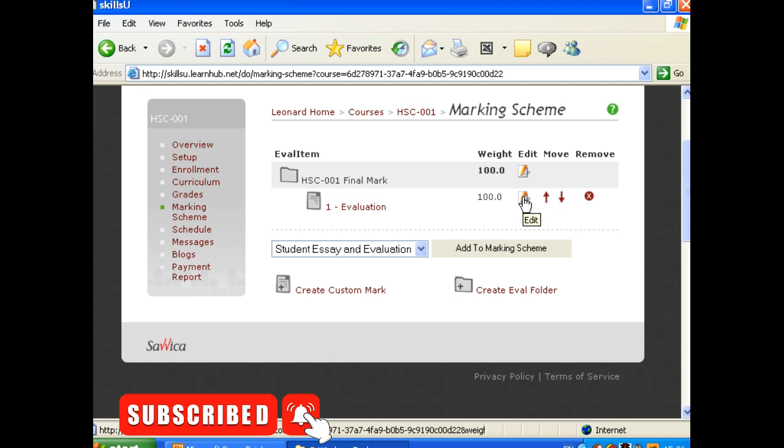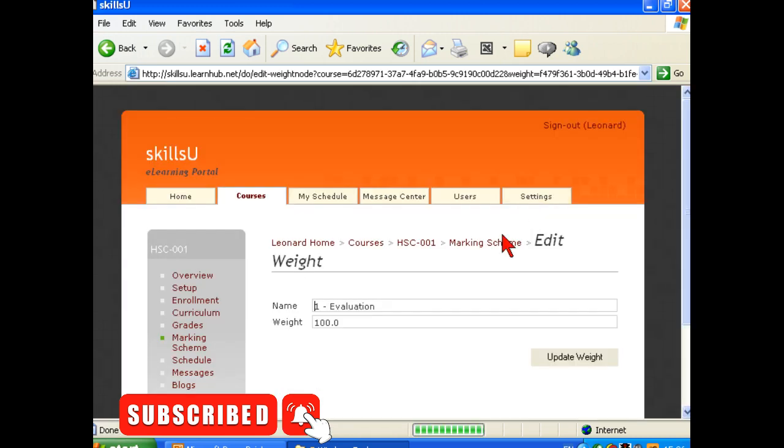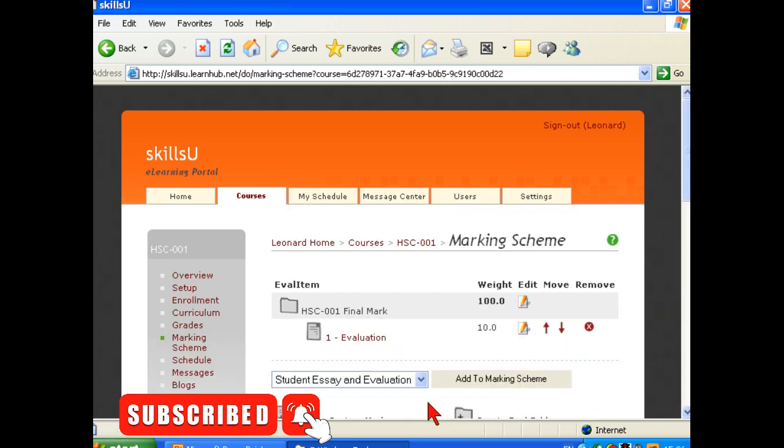So I'm going to edit this and change this to 10, 5 marks each, and I'm going to update the weight. And then, as you can see, this is the only one we've got left, the student essay and evaluation.